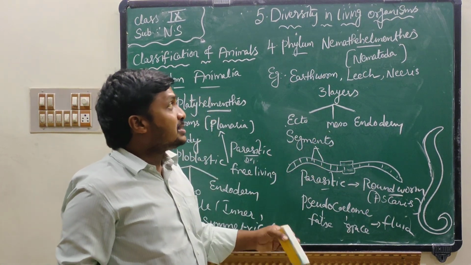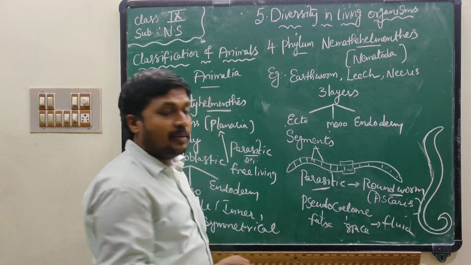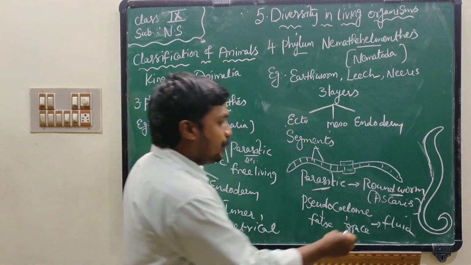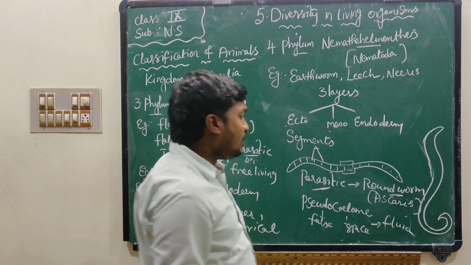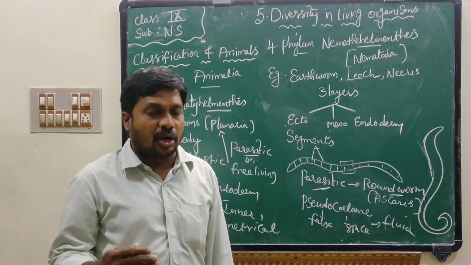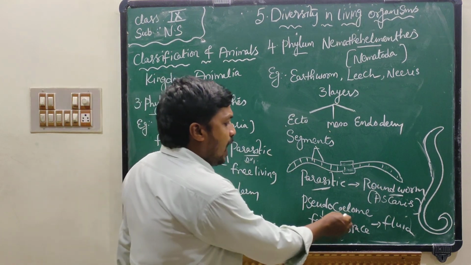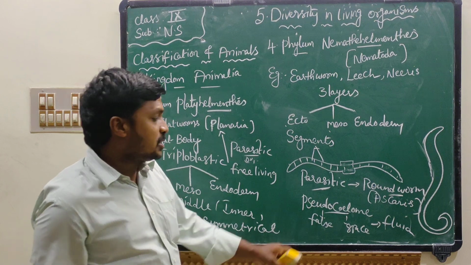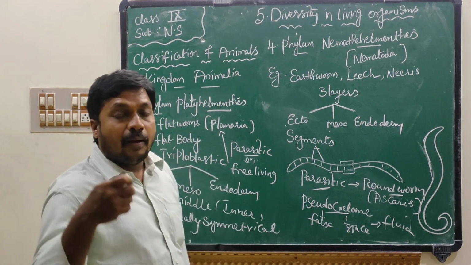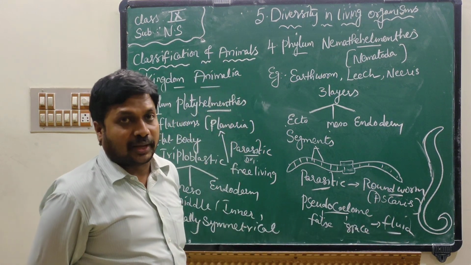Some organisms which belong to Nematohelminthes are parasitic, which cause diseases to human beings. Example, roundworms. Some are free living, for example earthworm. Earthworms are also called farmer's friend, which help increase soil fertility. They have pseudocoelom. Pseudo means false. Coelom means empty space. The space present in their body is filled with fluid, which is helpful for transportation.